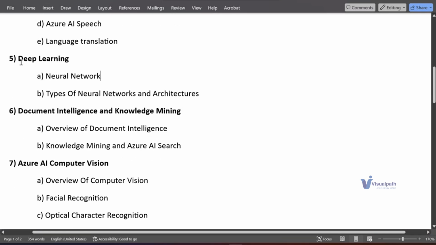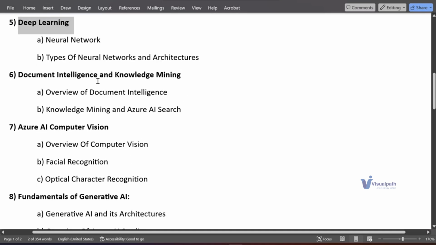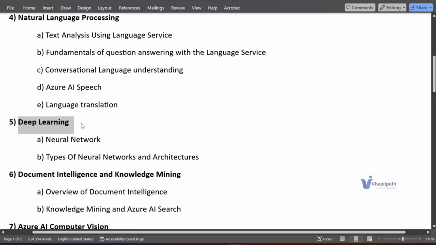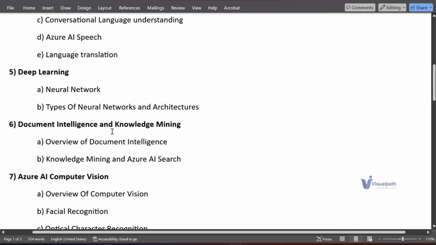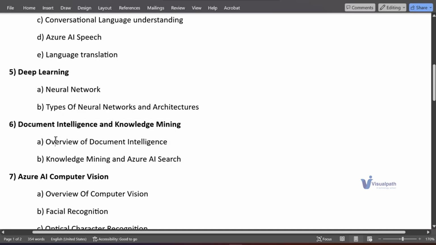After that, using this deep learning, we have topics like DI, called document intelligence, computer vision, and generative AI. All these three are built using deep learning. We'll be going through what document intelligence and knowledge mining are, and how to perform them. And we'll be seeing the practical way to implement those in Azure AI.